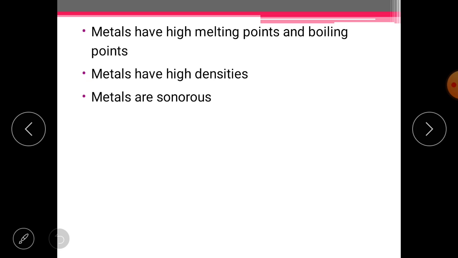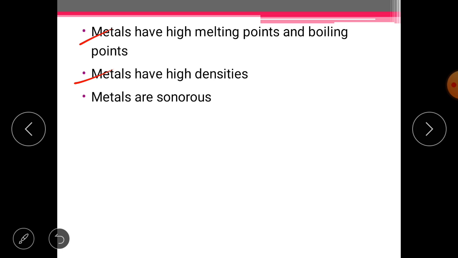Metals have high melting point and boiling point. Here again the same exception. The first group, I mean sodium, potassium, cesium, gallium, these elements do not have a very high melting point. So they have a low melting point. Now metals have high density.